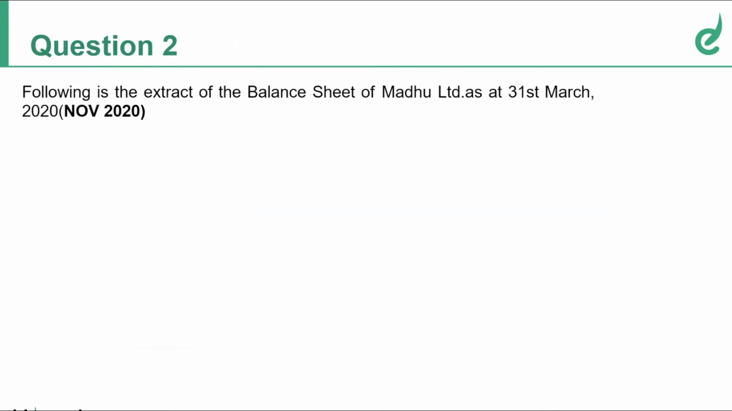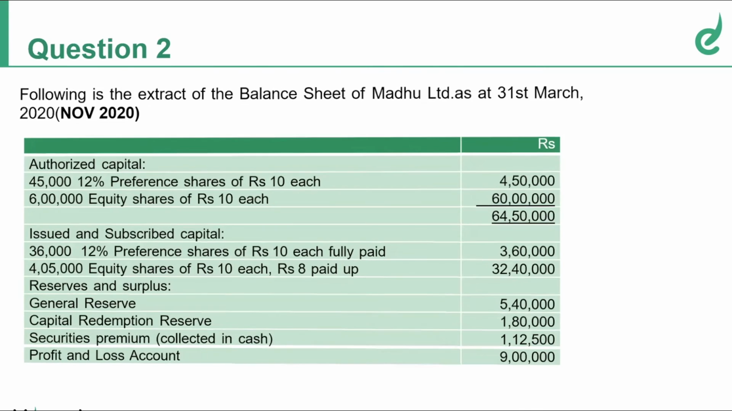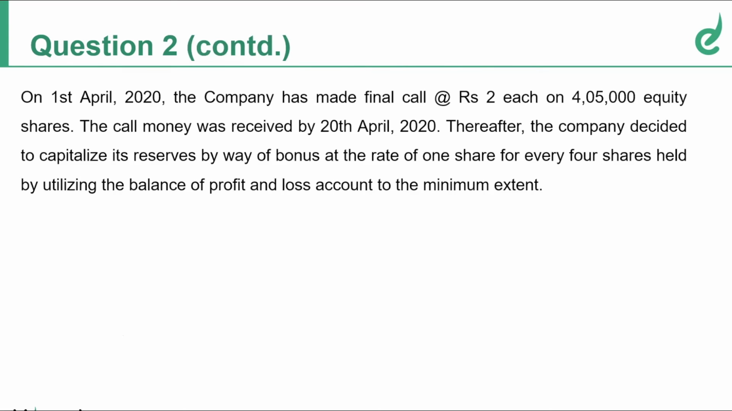Let's go to number 2. Again, a past asked question. Following is the extract of balance sheet. You have preference shares, equity shares, issued and subscribed. They have given the preference and equity. General reserve, CRR, securities premium, and profit and loss account. On April 1st, company made the final call of ₹2 each on 4,05,000 equity shares. The money was received by 20th April.